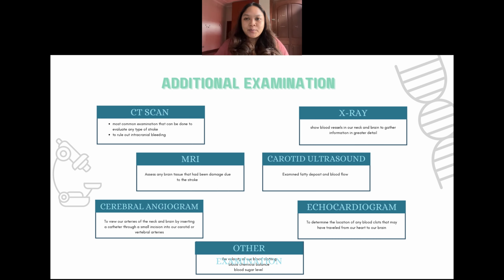The next examination is cerebral angiogram. It is a procedure of inserting a catheter through a small incision into our carotid or vertebral arteries to view the arteries in the neck and also the brain. Next is echocardiogram, to determine the location of any blood clot that may have traveled from our heart to our brain. Other examinations to be considered include the velocity of blood clotting, blood chemical balance, and lastly blood sugar level.